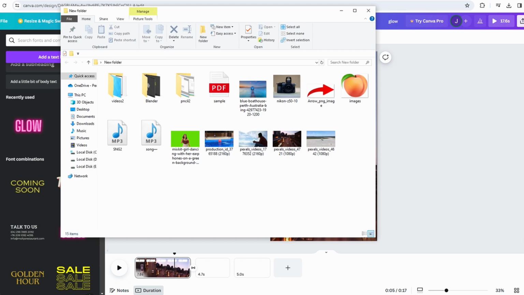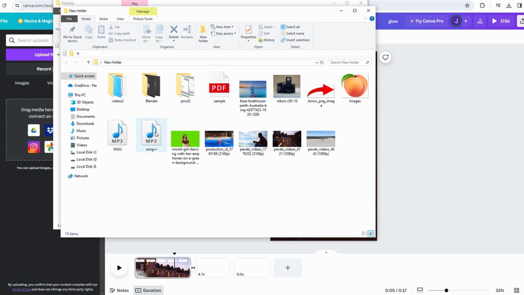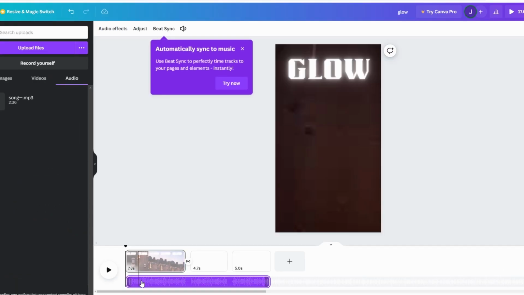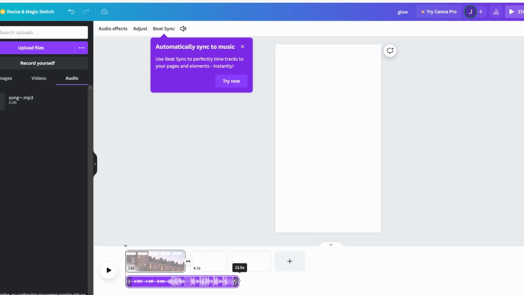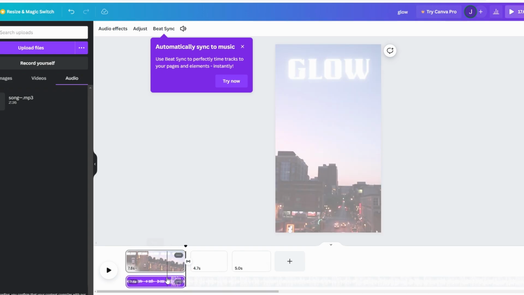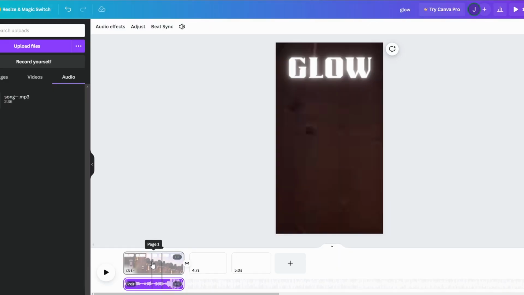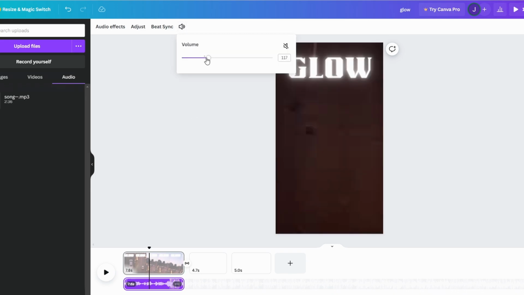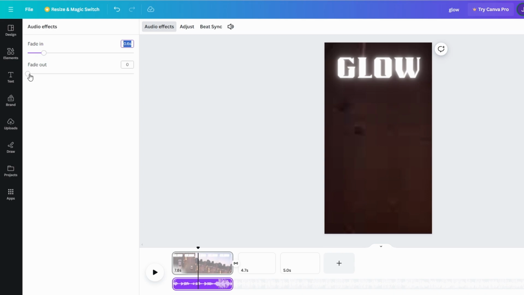If you need, you can upload an audio file to Canva and place it on the timeline. Arrange video clips and text elements on the canvas to create your desired sequence. If needed, you can adjust the volume of the audio by clicking on the Audio track, and here you can lower it. You can also add a fade in and fade out effect to your audio.